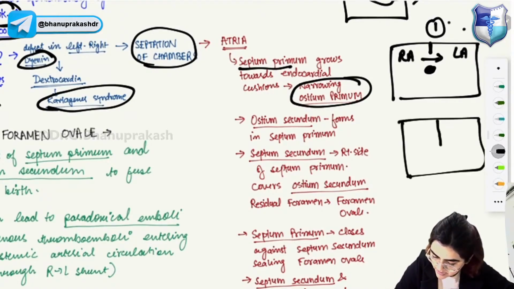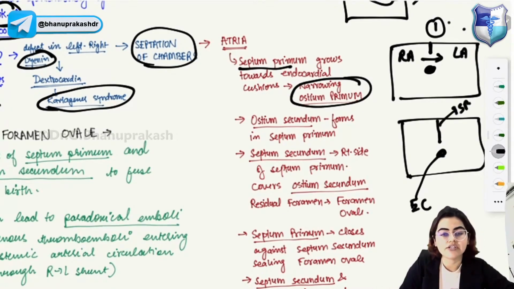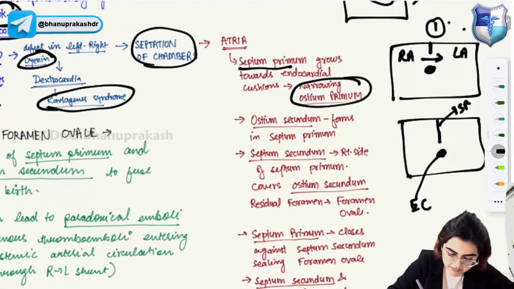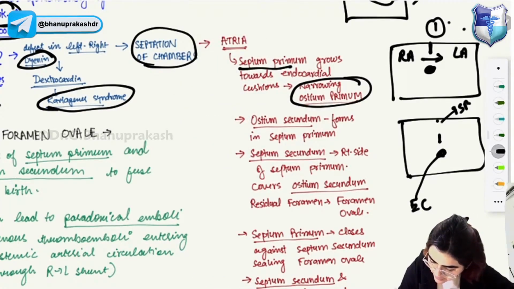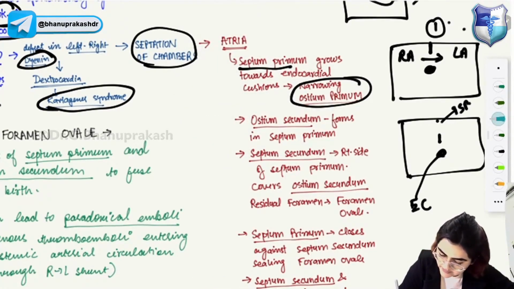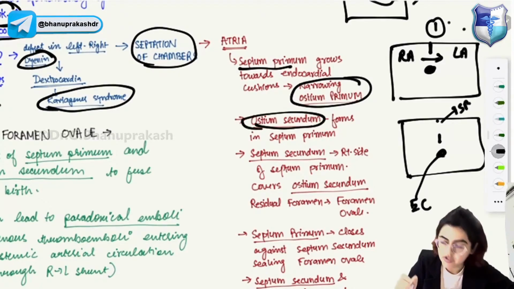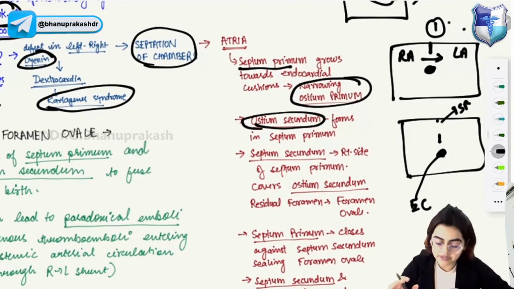How is the ostium secundum formed? This is the septum primum going towards the endocardial cushion. You have the ostium primum here between the endocardial cushions. In the septum primum, a narrow opening is forming, and that is known as the ostium secundum. So the ostium secundum is formed inside the septum primum. I hope you are understanding this.